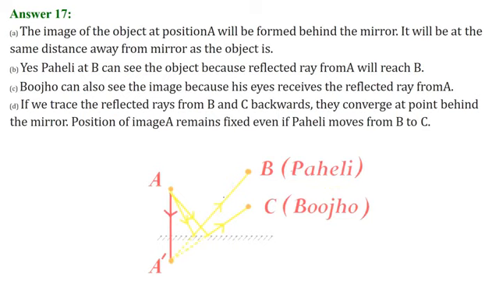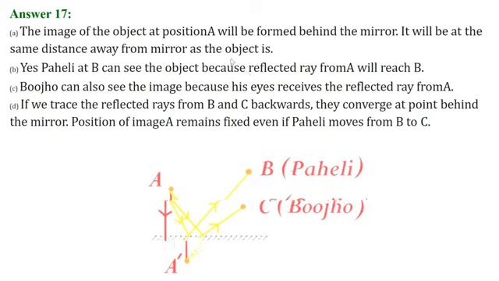The image of the object at position A will be found behind the mirror, at the same distance from the mirror as the object, like this A dash. So Paheli at B can see the image because the reflected ray from A will reach B. Similar is the case for Bhojo. Bhojo can also see the image because his eye receives the reflected ray from A. Now if we trace the reflected rays from B and C backwards, they again converge at a point behind the mirror. So the position of image A remains fixed even if B or C change their places.